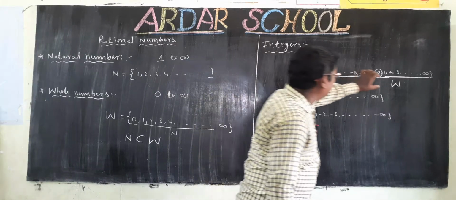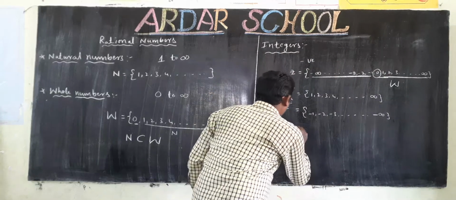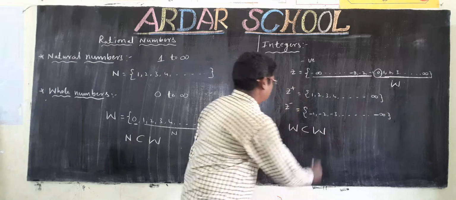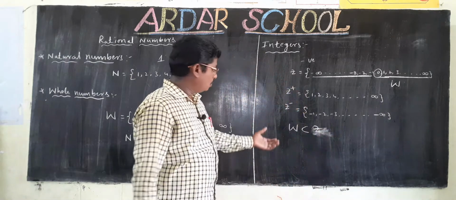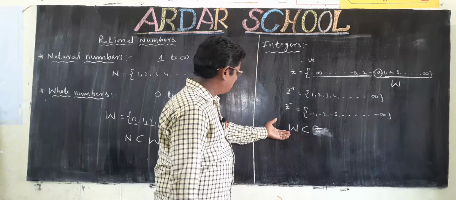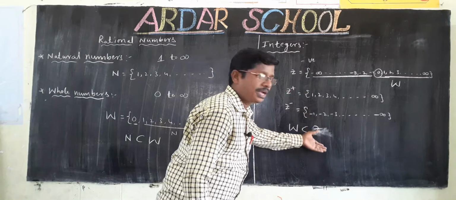So every number of whole numbers is a number of integers. Whole numbers are a subset of Z, the integers. This means every whole number is an integer.